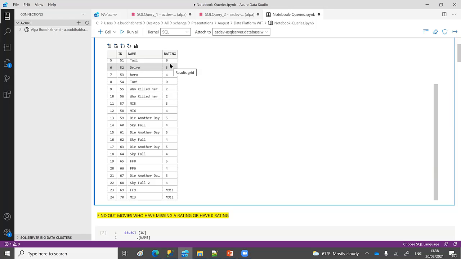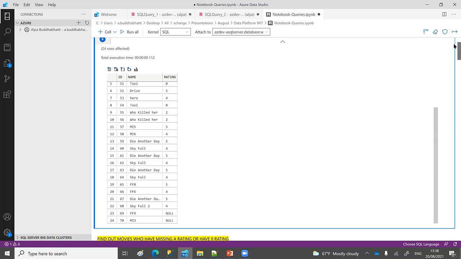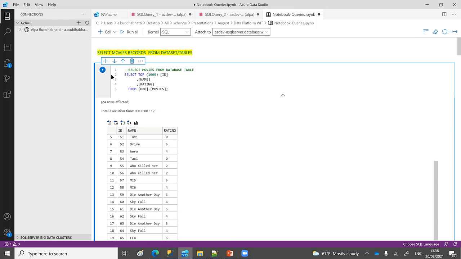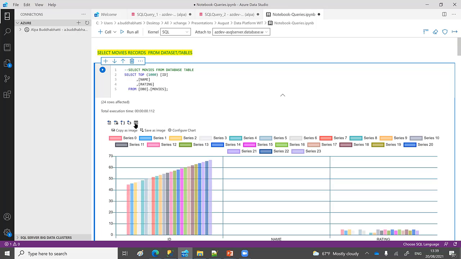It depends on who you are working for, which problem you are resolving, and how critical your problem, data or domain is. Based on that, data scientists generally take a decision, as well as having a discussion with a domain expert. So let's see here. This is a simple query I ran in Azure Data Studio, and this is very good because it helps you to export and visualize as well. You can visualize your data in Azure Data Studio.